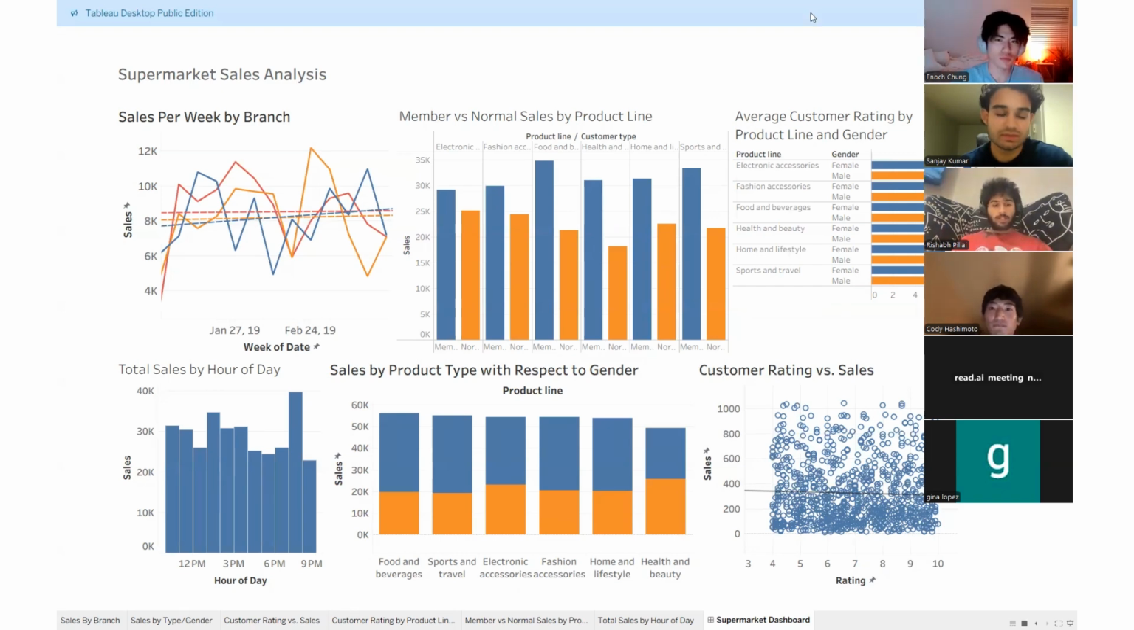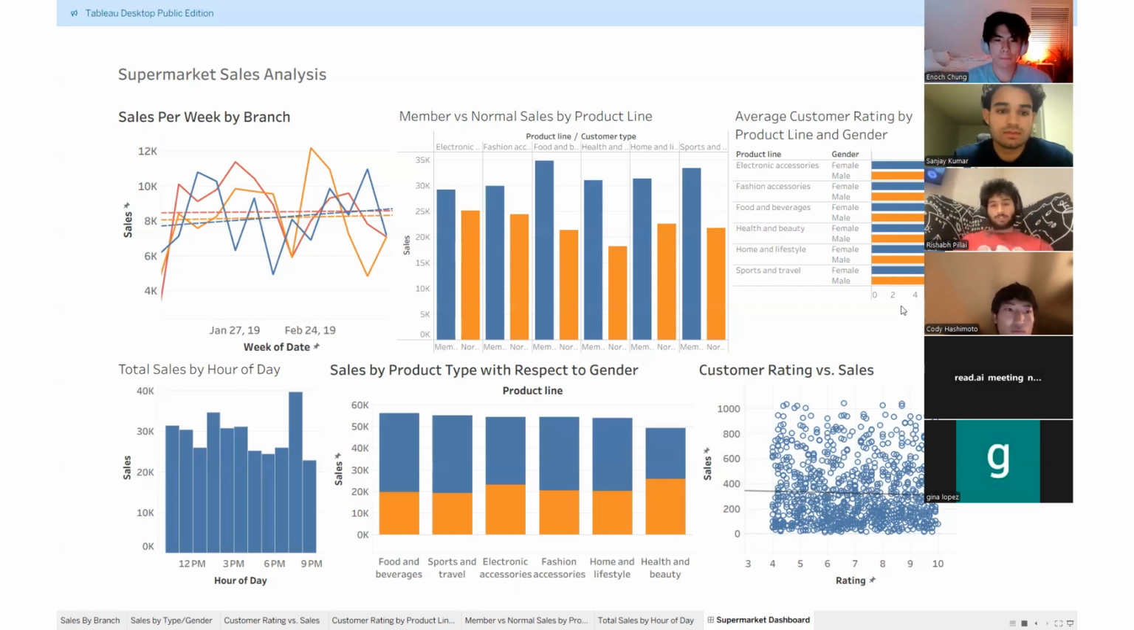Okay, for the fourth analysis, this chart looks at the total sales by hour of the day. So from 10 a.m. to 8 p.m., which is when the business operates, it looks at the total sales per hour of the day. And each bar represents how much money was made during that hour. Basically, you can see the difference in the level of sales between each hour.